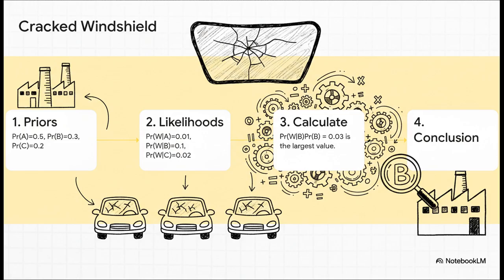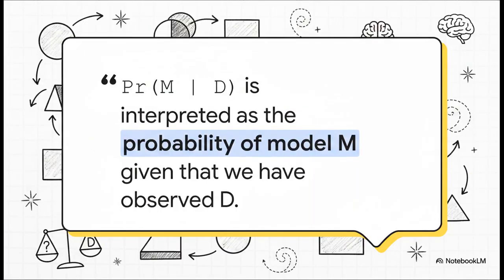After running the numbers, something really interesting happens. Even though factory A makes most of the cars, the evidence now points to factory B as the most likely culprit, simply because it has a much higher defect rate. So this is the big takeaway. Bayes' rule gives us a way to talk about the probability of a hypothesis M given the evidence D. It's a formal, mathematical way to put a number on our confidence in a belief, and, crucially, to update that confidence as we gather more and more data.